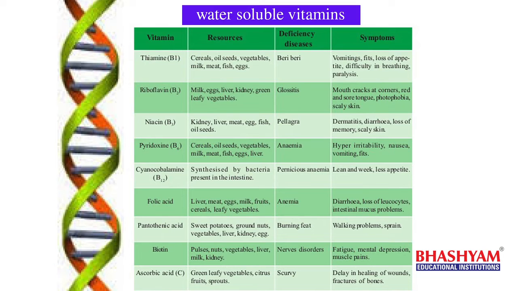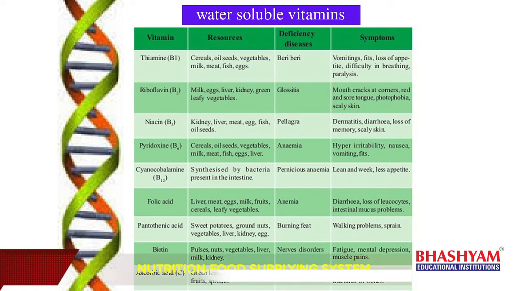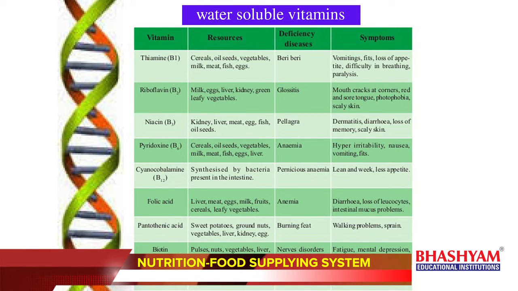And the main source of this vitamin is, it is not present in any of the diet. It is only synthesized by certain types of bacteria present in the intestine. Understand? And next, B9 vitamin. Its chemical name is folic acid. Its deficiency disease is anemia. Here also an anemia problem. And the symptoms of this kind of deficiency disease are diarrhea.